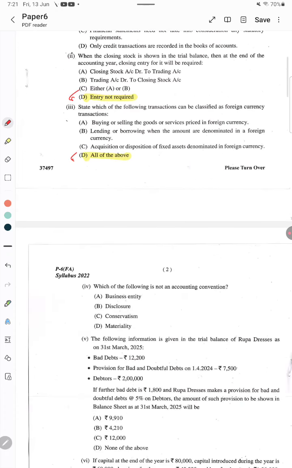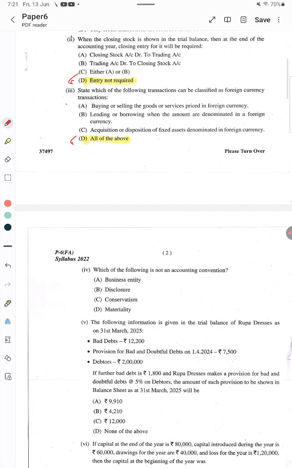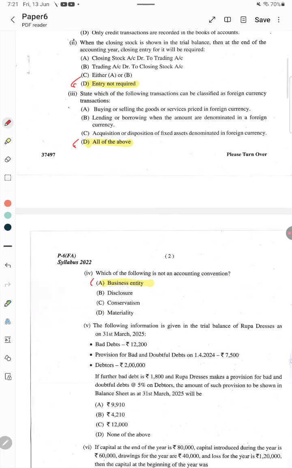And then, which of the following is not an accounting convention? First of all, we should know convention. Convention means rules like disclosure, conservatism, materiality, etc. So, disclosure, conservatism, materiality, those are conventions. Actually, which of the following is not an accounting convention? Business entity is the correct answer, because business entity is an accounting concept, but it is not a convention. Please make note of it.